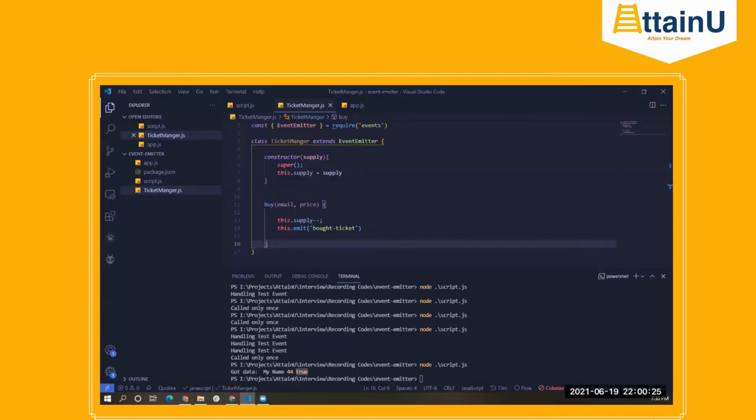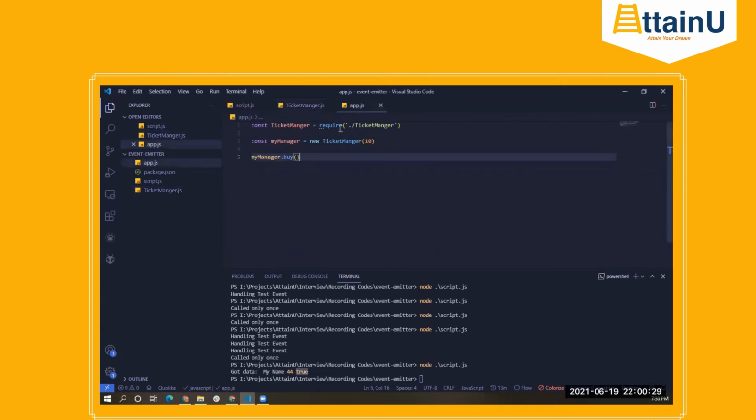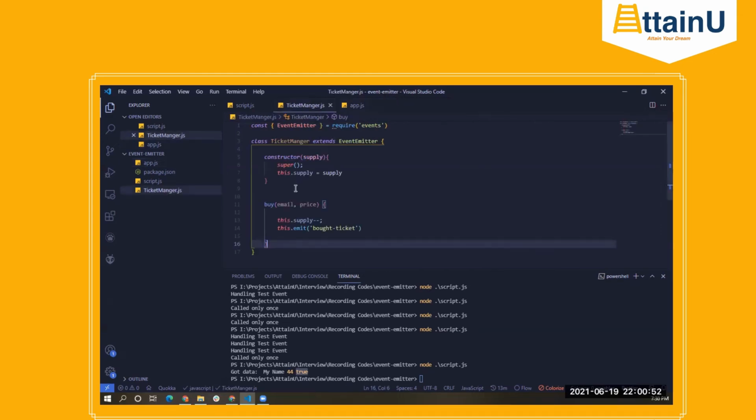So what we can do now is pass in any value. Let's say the email ID is a.a@a.com, so to say. Fine. And then the price is, let's say, 41 or whatever it is. This is the cost price of that particular ticket. So when we call this function, it'll reduce the supply value, right? It'll reduce the supply value.